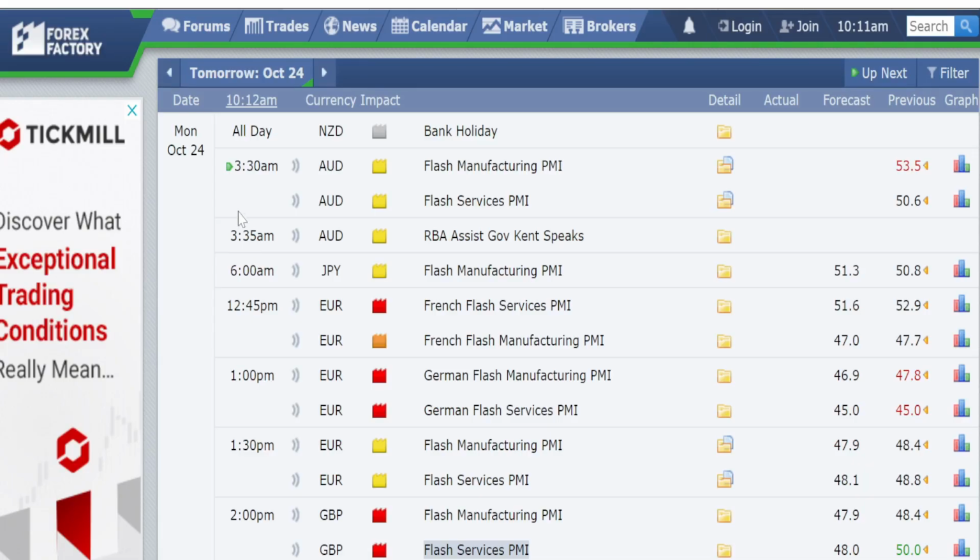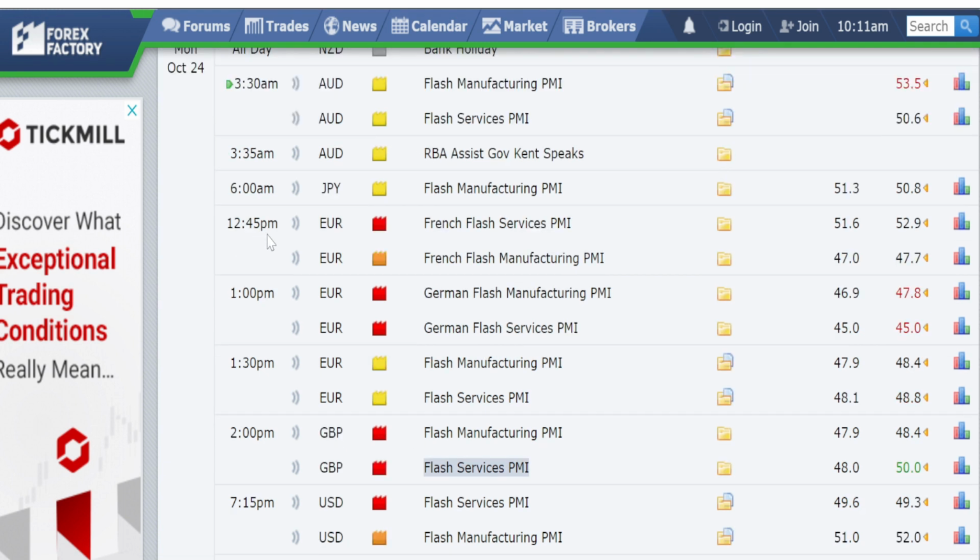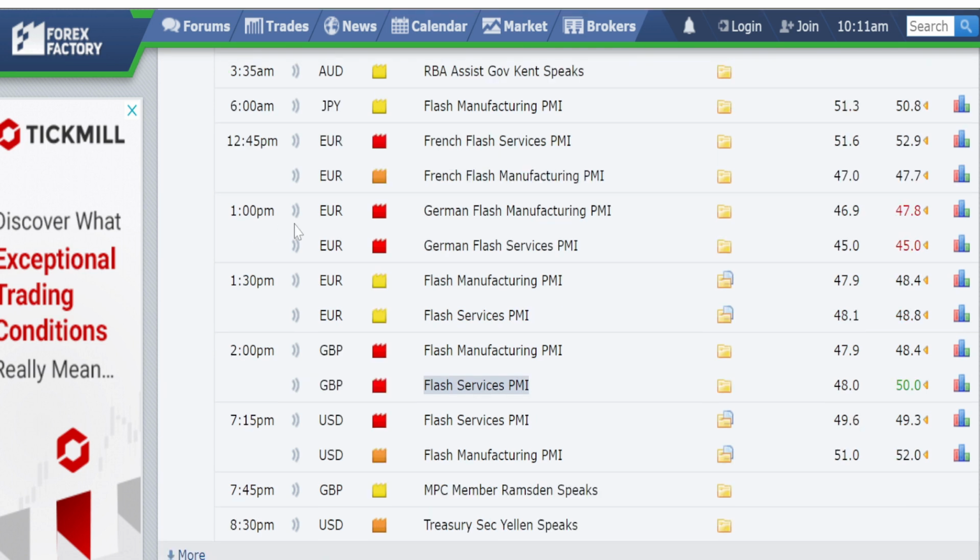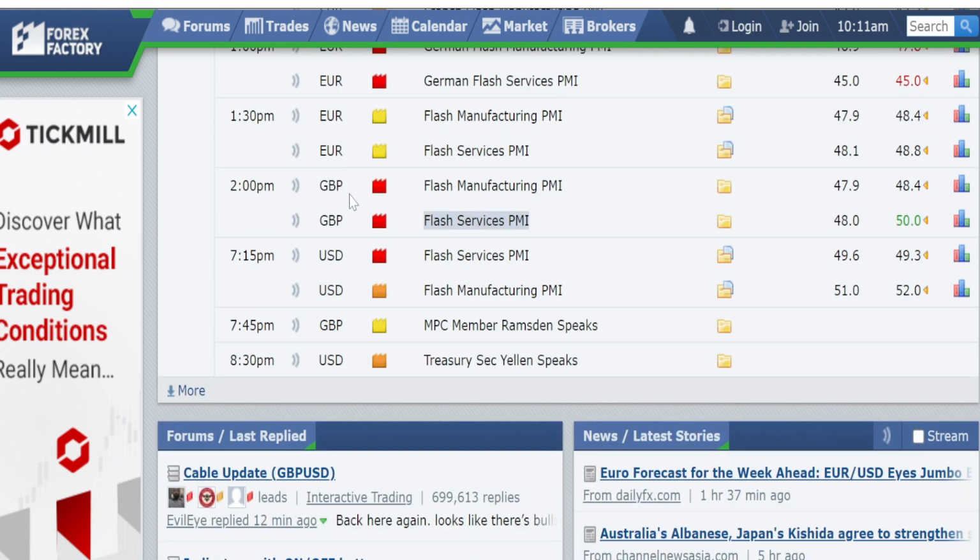Let us look at the price action analysis for Monday, October 24th. When we look at the economic events plan for Monday, we have a New Zealand bank holiday. At 12:45 p.m. and again at 1 p.m. we have high impact news for euro related currency pairs. At 2 p.m. we have high impact news for British pound related currency pairs. At 7:15 p.m. we have high impact news for US dollar related currency pairs. So we'll have lots of volatility in gold also. I request my followers to have a proper trading plan and consider these events while planning your trade entries and exits on Monday.